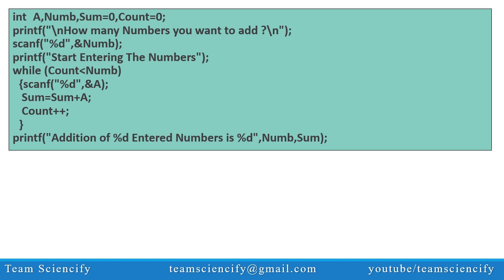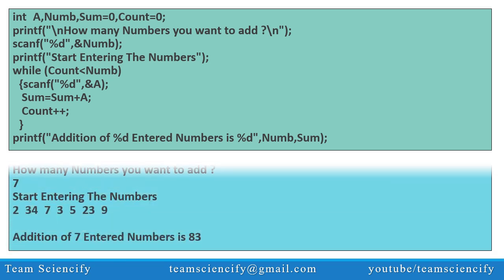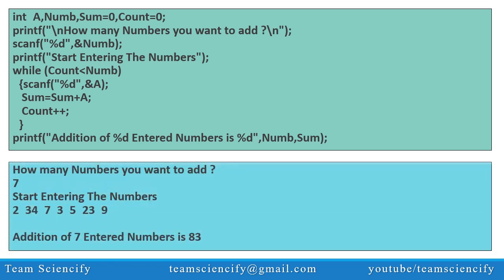Consider the example where the count of numbers to be added is 7. As we enter the numbers as 2, 34, 7, 3, 5, 23, 9, the addition of these numbers according to the loop executions comes out to be 83.